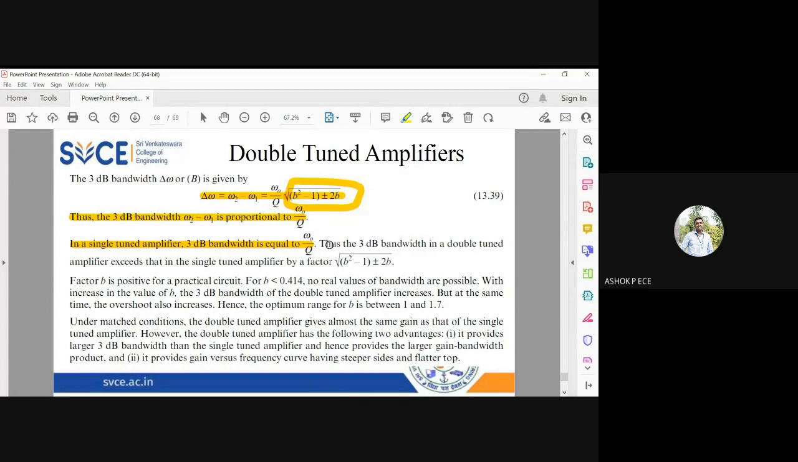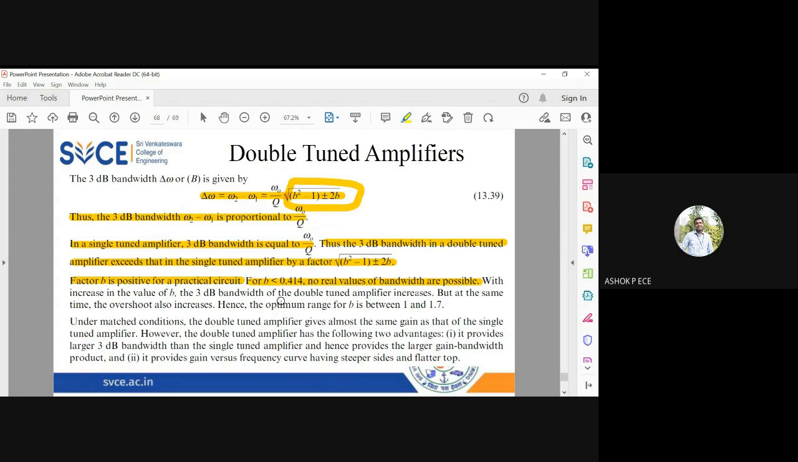But in double tune, it is multiplied by a factor, root of B square minus 1 plus or minus 2B. So compared to single tune amplifier, the double tune amplifier is going to have a better bandwidth. B is always positive for any given circuit, and when B is less than this value, no bandwidth is possible.